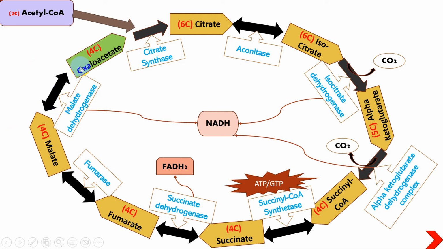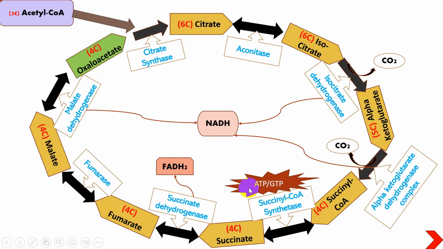So oxaloacetate will be regenerated, and this process of the Krebs cycle will continue with the addition of another acetyl-CoA. Overall, the utilization of a single acetyl-CoA will give you 3 NADH, one FADH2, and